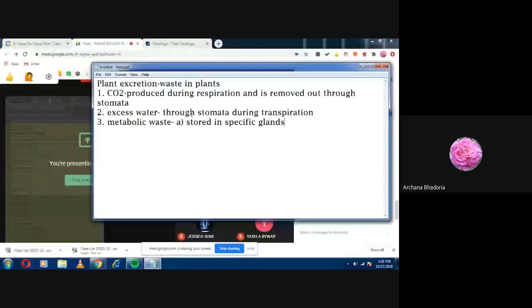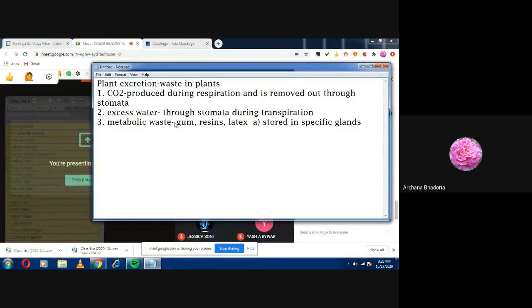The other one will be latex. Everyone knows gum, it comes out of the babool tree, and that is its waste. Raisins are also a waste of the plant.